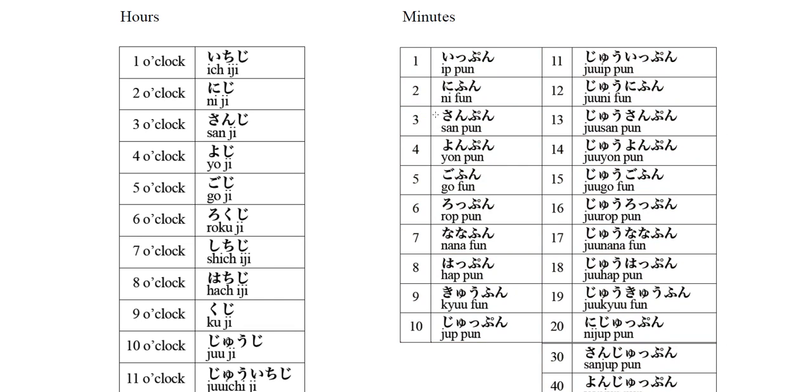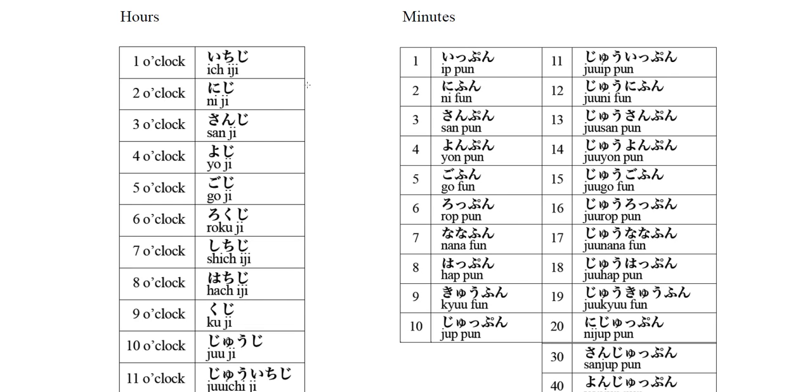But if you say 3 minutes at the end, 3分, when you say 3 again for 13, you can still notice that they use pun instead of fun or bun, something like that, okay? So altogether, let's say it together. 1分, 2分, 3分, 4分, 5分, 6分, 7分, 8分, 9分, and 10分.